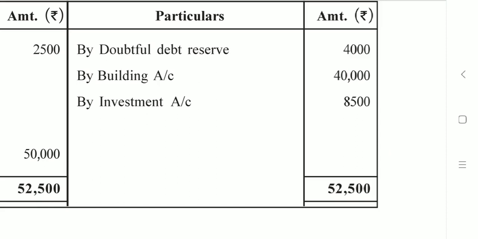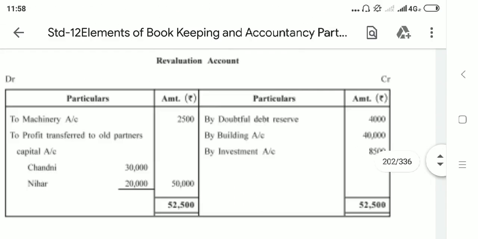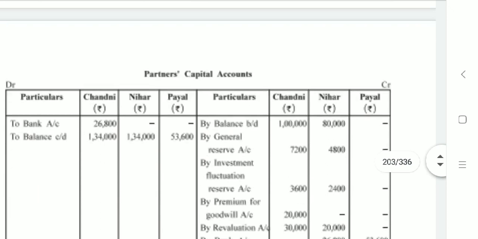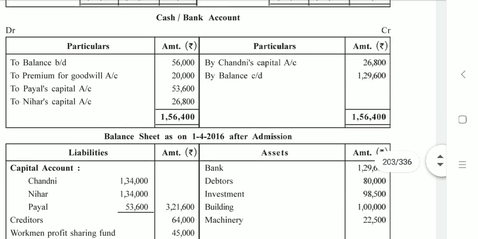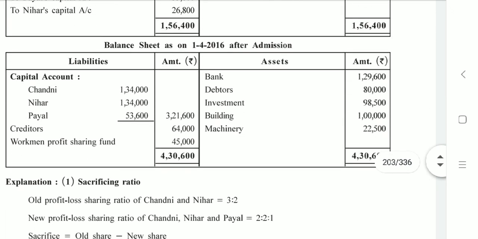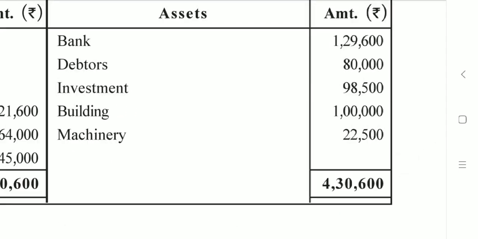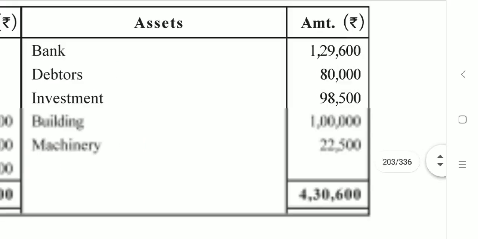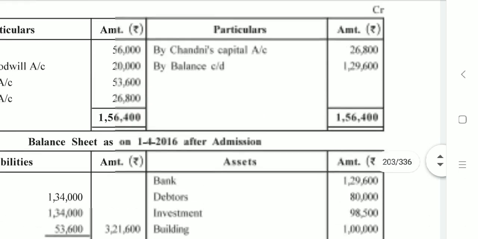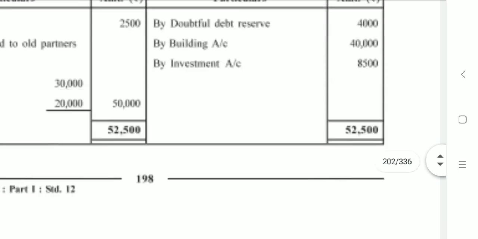Revaluation account credit side, by building account 40,000. So what is the value of building to be recorded in the new balance sheet? The next page, balance sheet after admission. You can see it is written just previous to machine. Building 1 lakh, the new value. Next adjustment.